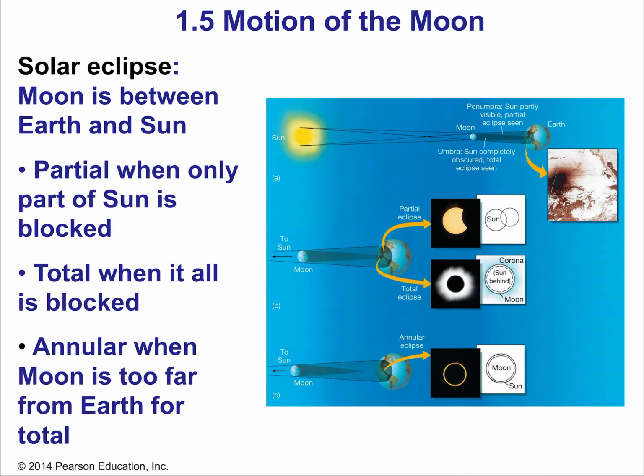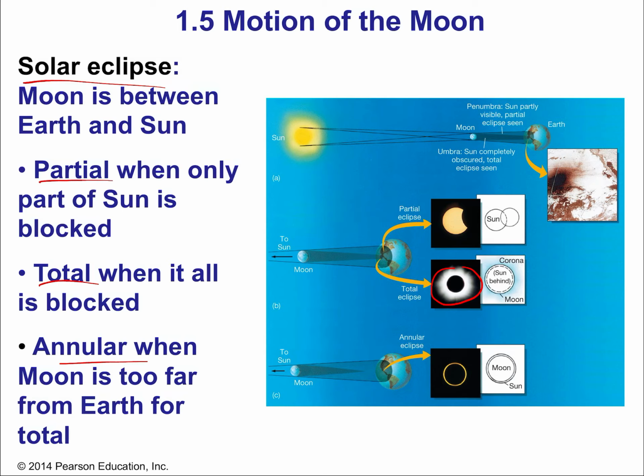Okay, now the other type of eclipse, and definitely the more dramatic, interesting type, is the solar eclipse. And the solar eclipse occurs when the moon is between the sun and the Earth. Okay, now the Earth is the far one out. Okay, now we can get partial solar eclipses when only part of the sun is blocked by the moon. We can get a total, okay, that's like this one here, a total when the moon exactly blocks the sun. And we can get an annular solar eclipse when the moon is slightly too far away and its angular size isn't quite big enough. Because it's a remarkable coincidence that the angular size of the moon and the sun are about the same. But it's not always the case.